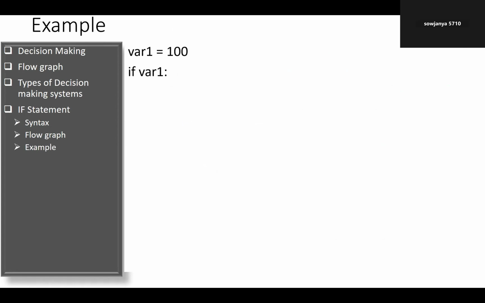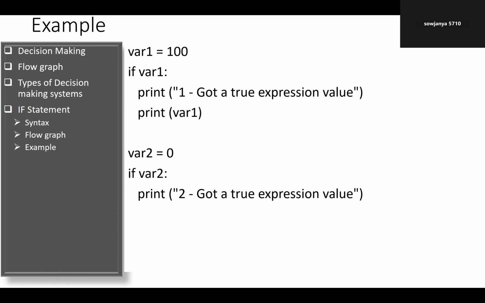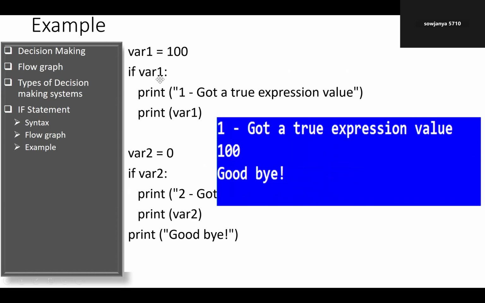If variable 1 equals 100, print "1 got a true expression value", then print variable 1. If variable 2 equals 0, print "2 got a true expression value", then print variable 2. Print goodbye. What is the answer you are going to get? Here you get "1 got a true expression value", then variable 1 equals how much? 100. And then you print goodbye.